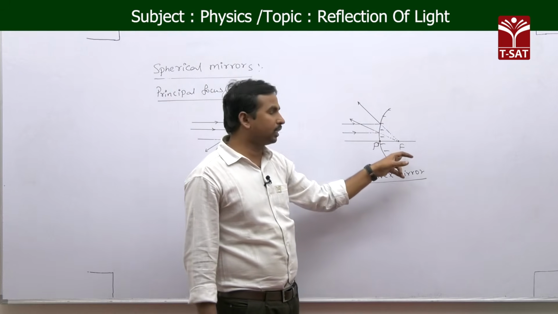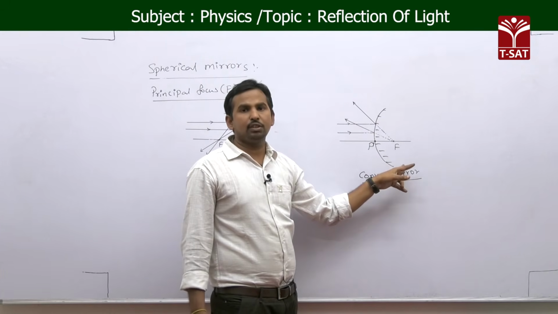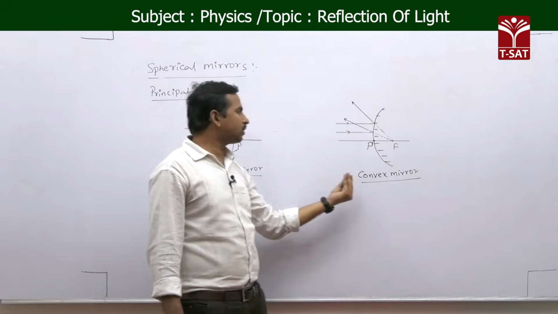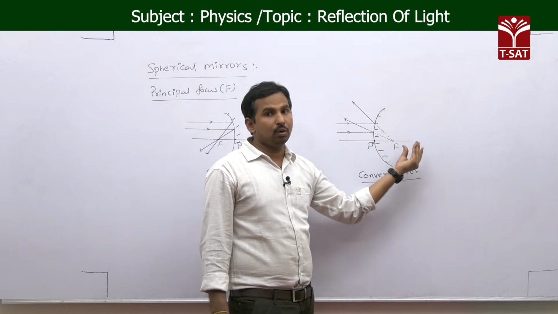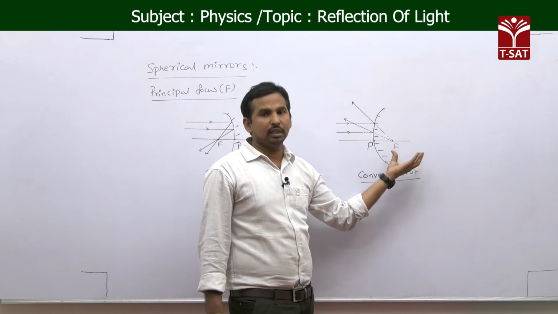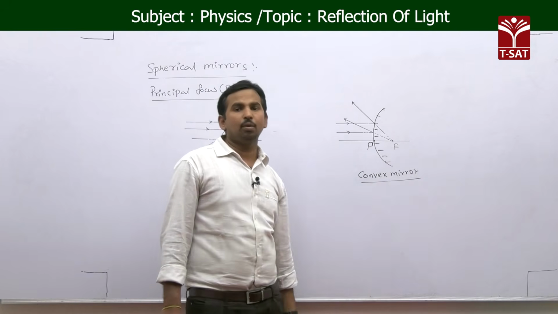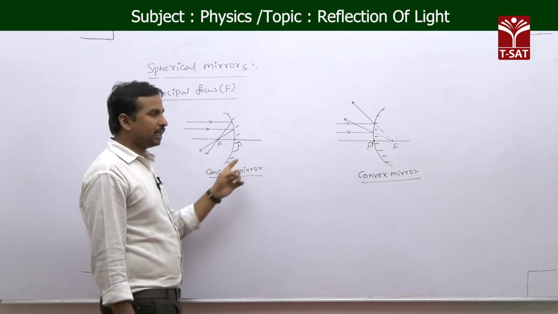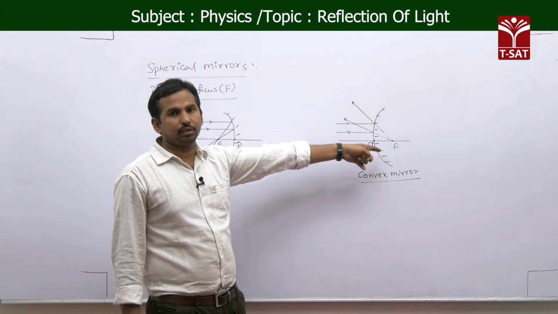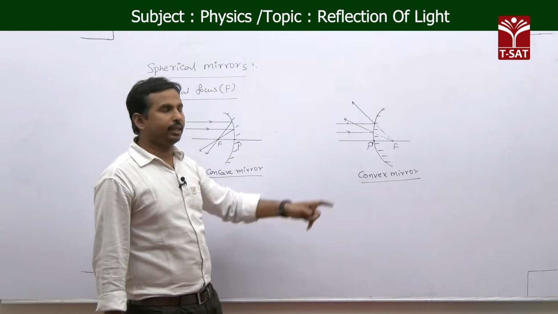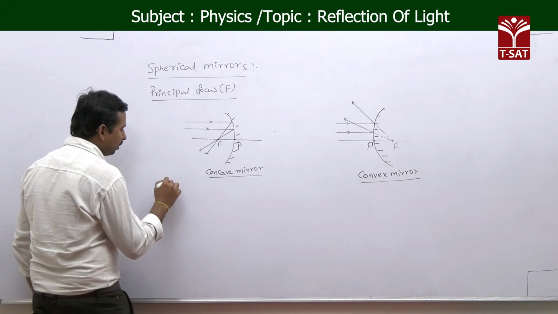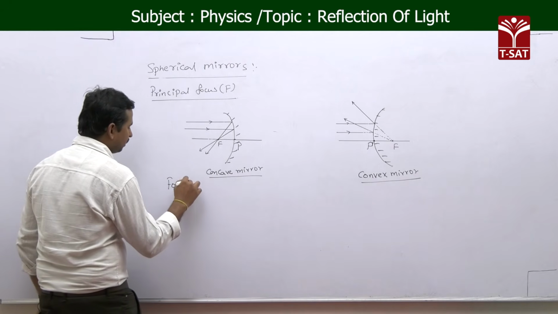That point we call the focus here, which makes it clear that a concave mirror has a real focus, whereas a convex mirror has a virtual focus. That point we call the principal focus. This is for the concave mirror and this is for the convex mirror. Next, after the principal focus we have focal length.